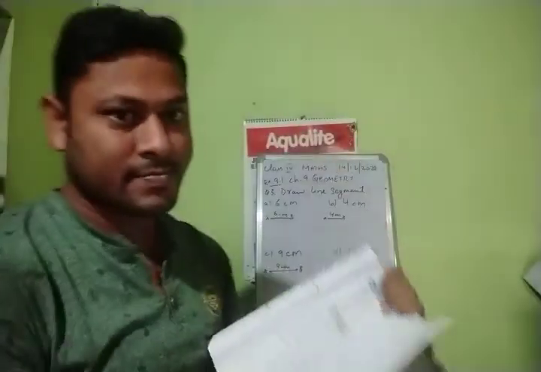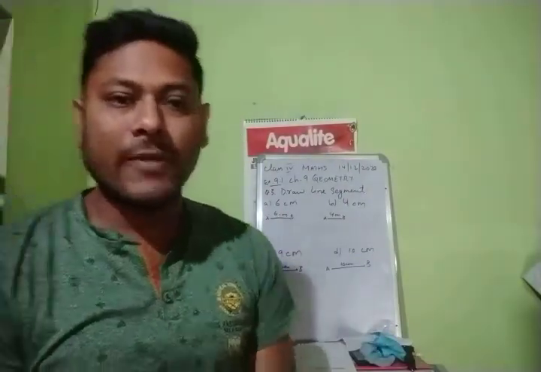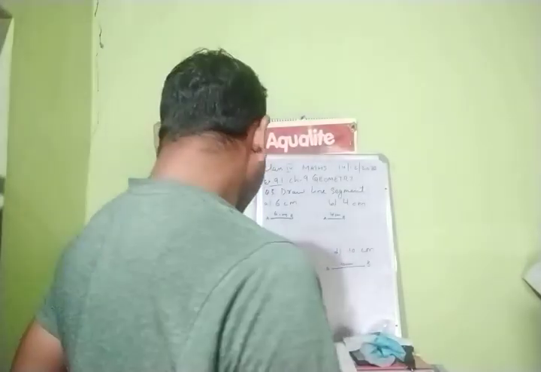Alright, this will be homework for you. Okay, children, go through the video. Wherever you have doubt, you can ask me. So by this, we are completing our exercise 9.1. Right? Thank you.